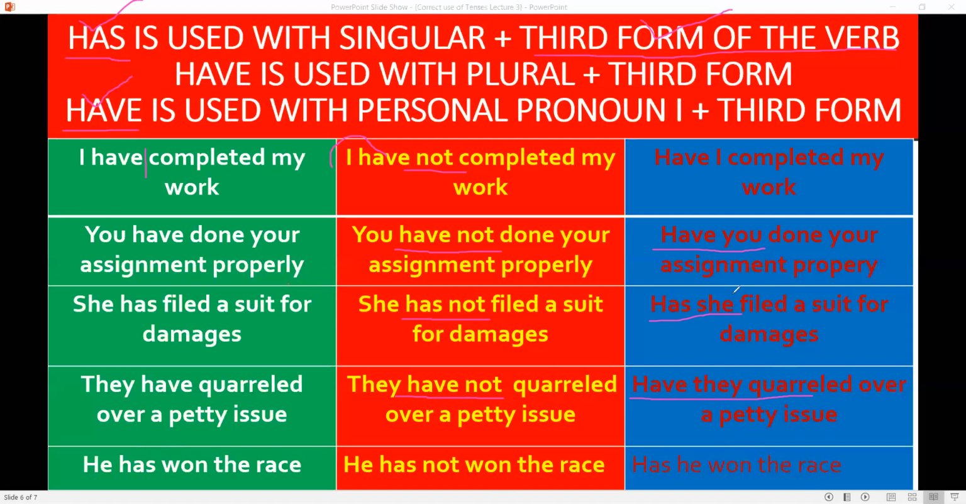I repeat, has and have are used in present perfect along with the third form of the verb. Has is used with singular nouns and pronouns. Have is used with plural pronouns and nouns. With the personal pronoun I, we use have along with the third form of the verb. This is the way we make present perfect tense.